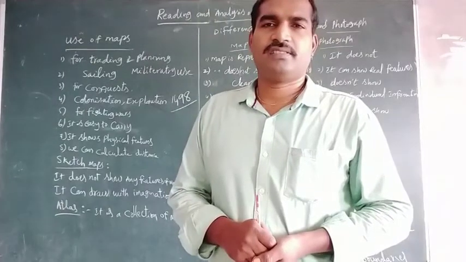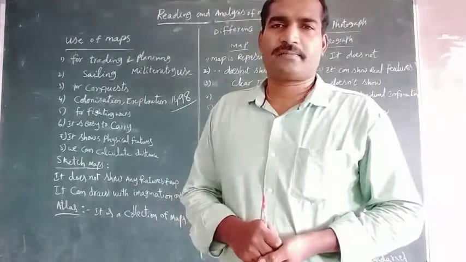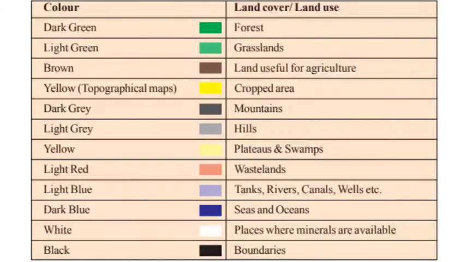Next, yellow color, mostly in topographic maps. Yellow color in topographic maps represents cropped areas. Next one is light red color, which shows wastelands, meaning land not useful for any agriculture.